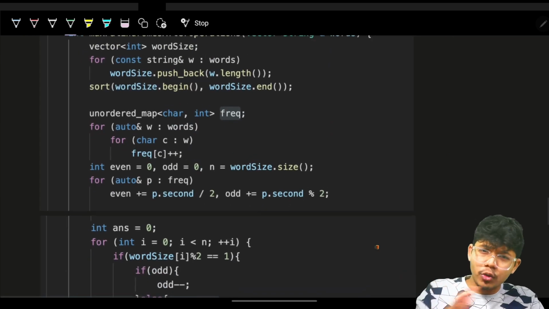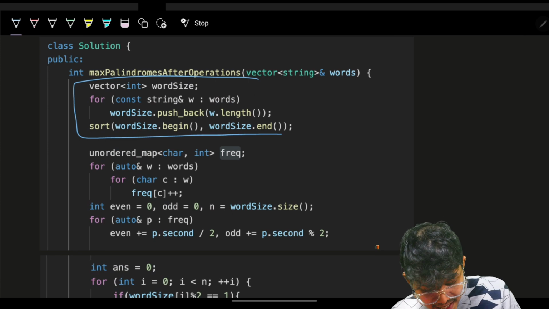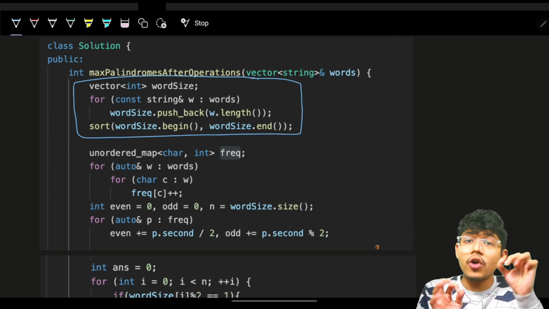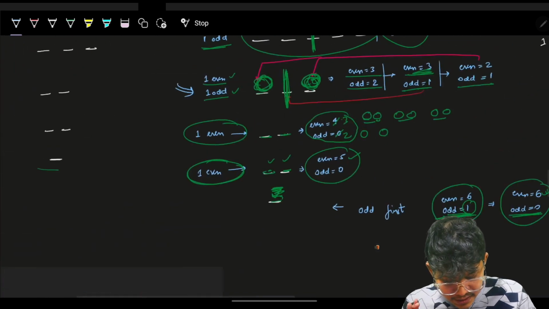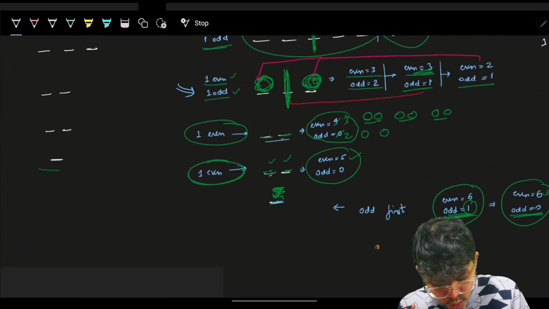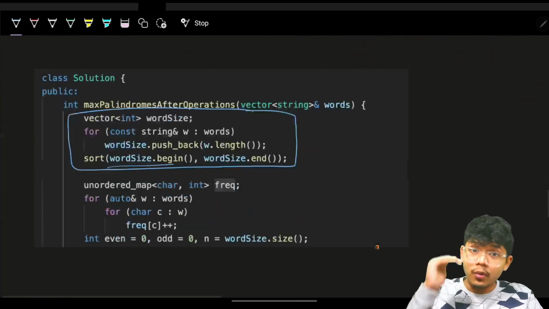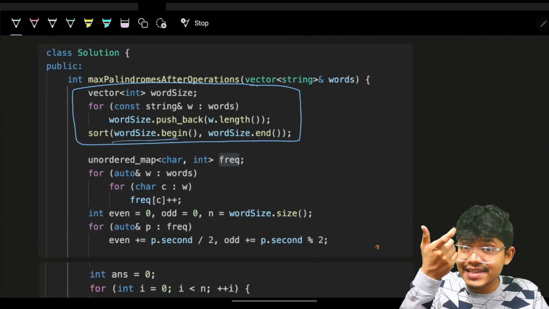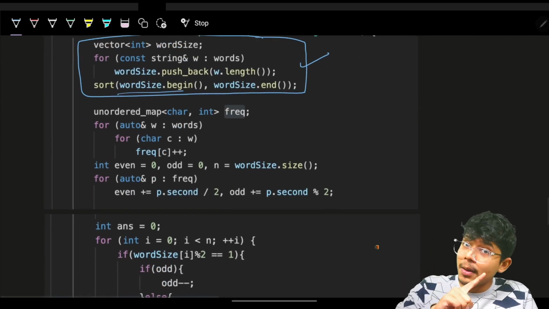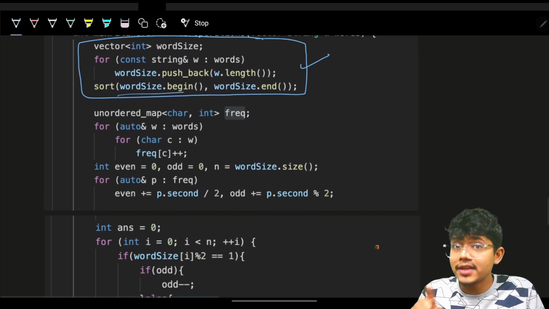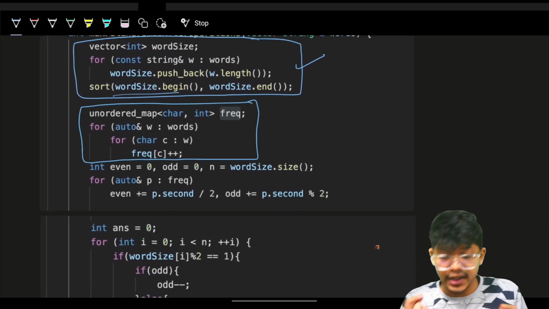Let's simply see the code. It's pretty simple. Firstly, we grabbed the word sizes and we sorted the word sizes on the basis of increasing order, because we know that we will fill in this. Again, this word sizes is exactly these lengths 1 2 3 1 2 2 3 and 5. So I wanted to sort these word sizes, which means word lengths, in the increasing order. So I just did that. But remember, I want the frequency of the characters and not the characters itself. So I took an unordered map and got the frequency of all the characters which I wanted.